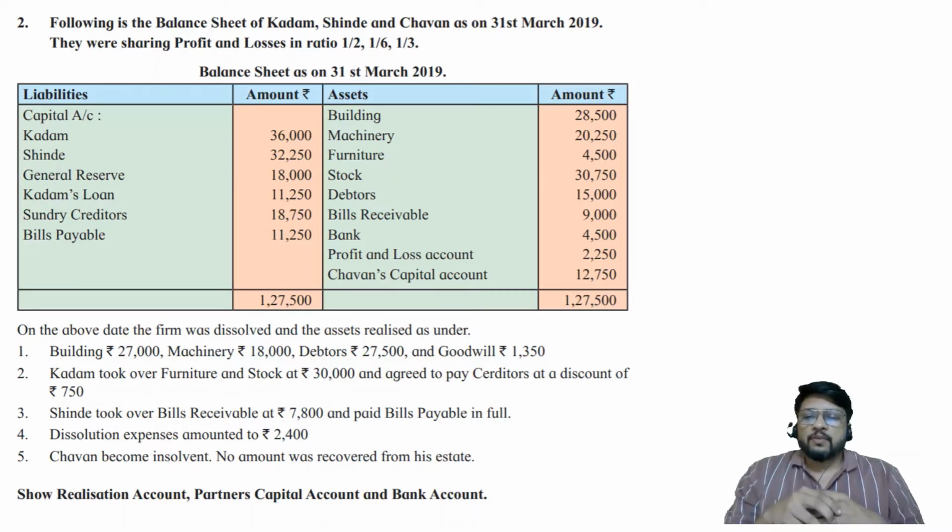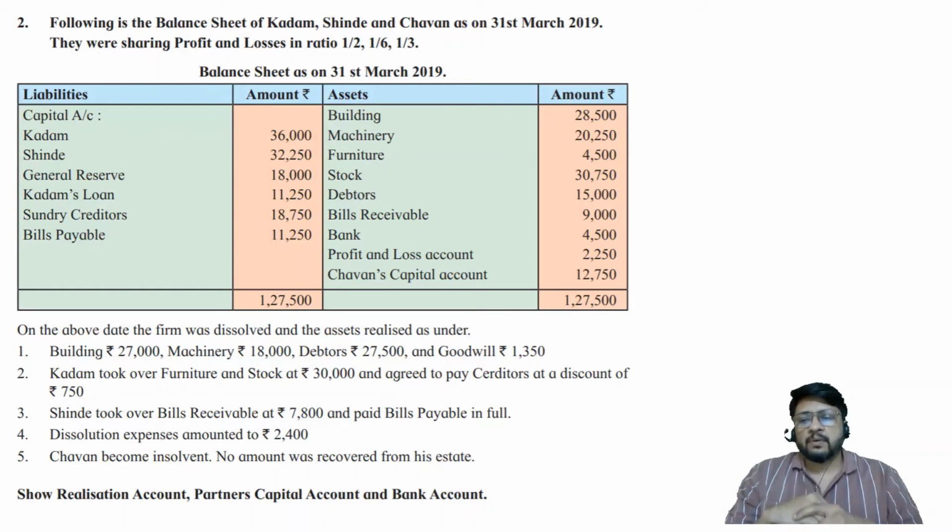On the above date, the firm was dissolved and the assets realized as under: building 27,000, machinery 18,000, debtors 27,500, and goodwill rupees 1,350. Kadam took over furniture and stock at rupees 30,000 and agreed to pay creditors at a discount of rupees 750. So Kadam has taken over two assets at agreed value and he has taken over one of the liabilities, that is creditors, at an agreed value.